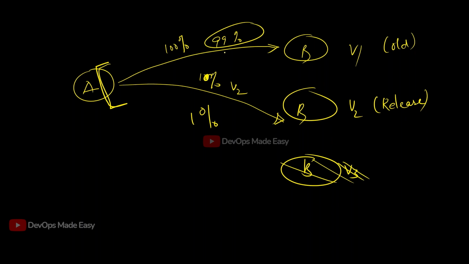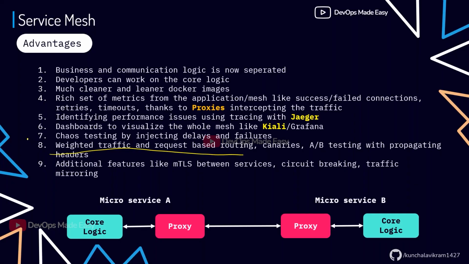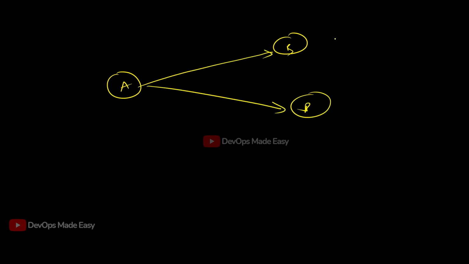In the case of request based routing, I will only send the request to V2. Let's say a user is sending data to A, and A has to get the data from B.